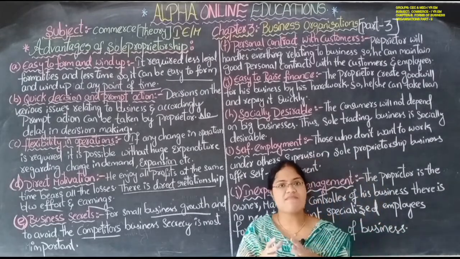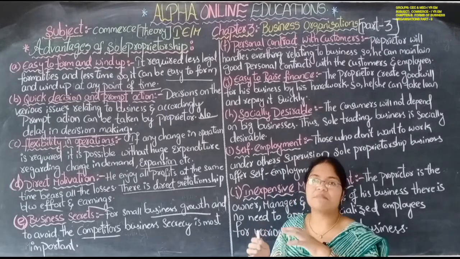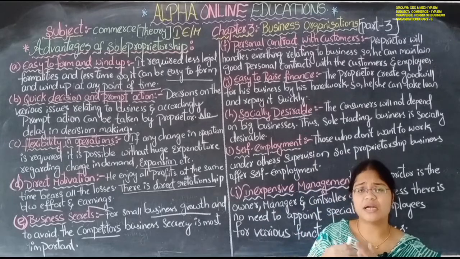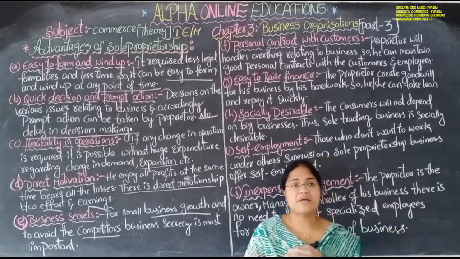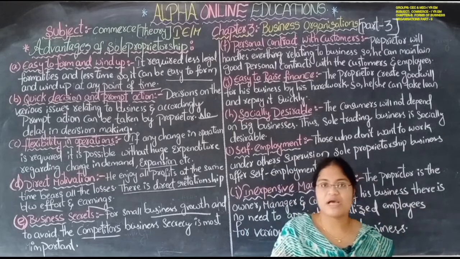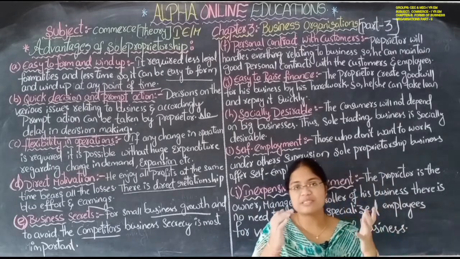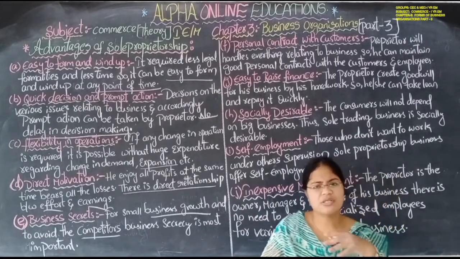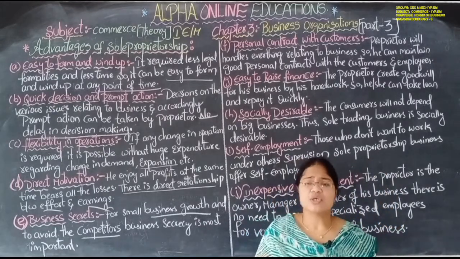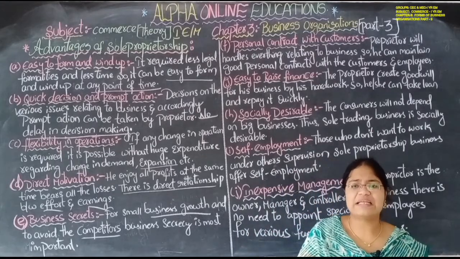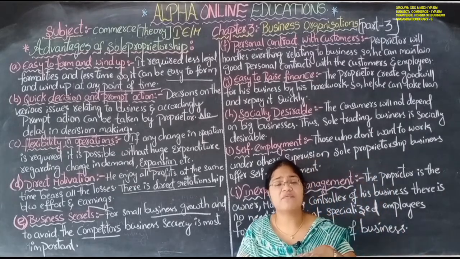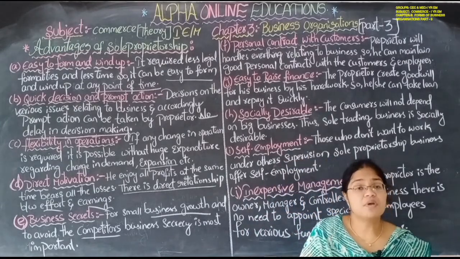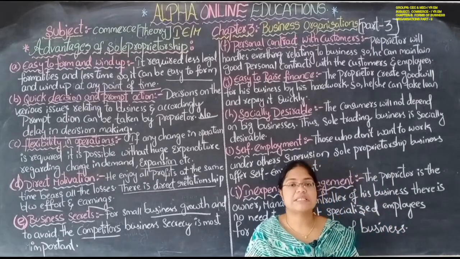In the same way, if he is hiring some employees for his help, at that time he can know the needs of those employees also. Because there are very few employees, one or two laborers or workers in this business. So there is no large number of employees. He can easily know what their needs are, what they want from the sole proprietor. He can know each and everything from them because of the direct contact with the customer and the employees.